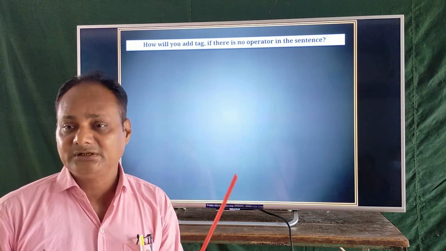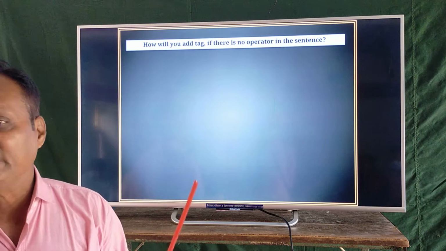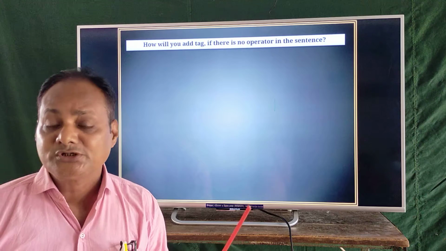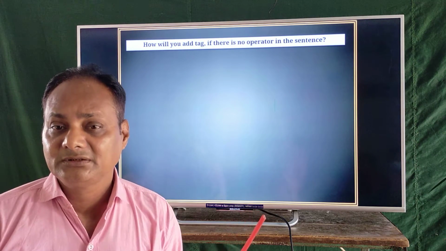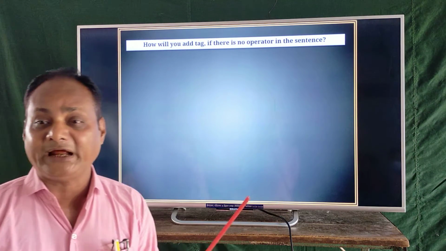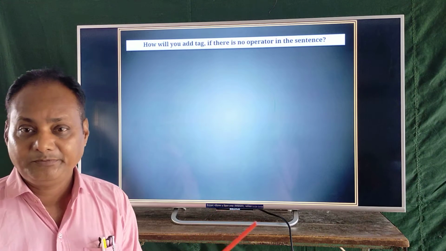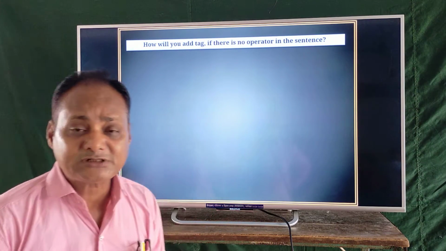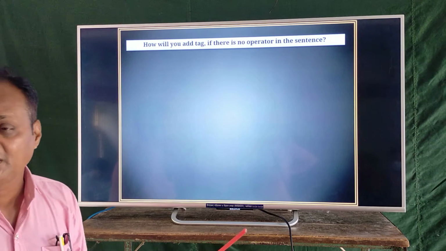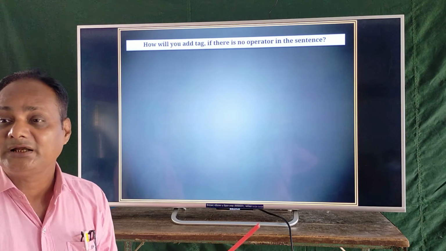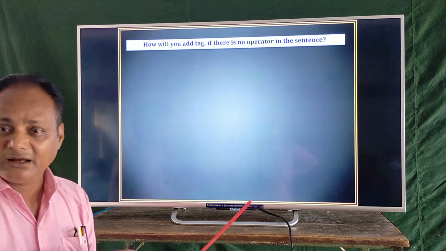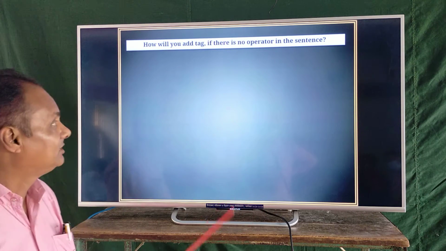You have noticed there are 24 auxiliary verbs in English sentences. So they are the operators of tag questions. But if there is no operator in the statement, how can you form a tag question? Now we are discussing it.